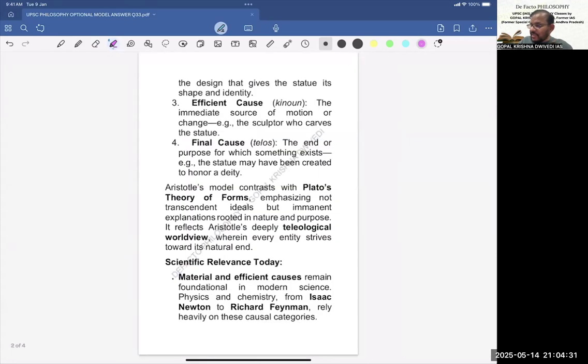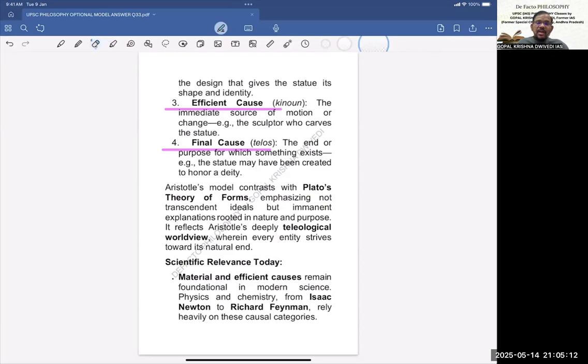And now third is efficient cause. Efficient cause is the immediate source of motion or change. So here the sculptor who carves that statue becomes the efficient cause. So the sculptor has become the efficient cause here. And fourth is final cause. What is final cause? The end or purpose for which something exists. That is, the statue may have been created to honor a deity or to honor a personality. So this is basically final cause. So what Aristotle says is that the whole thing is teleological. That we are describing in the next para, if you see.